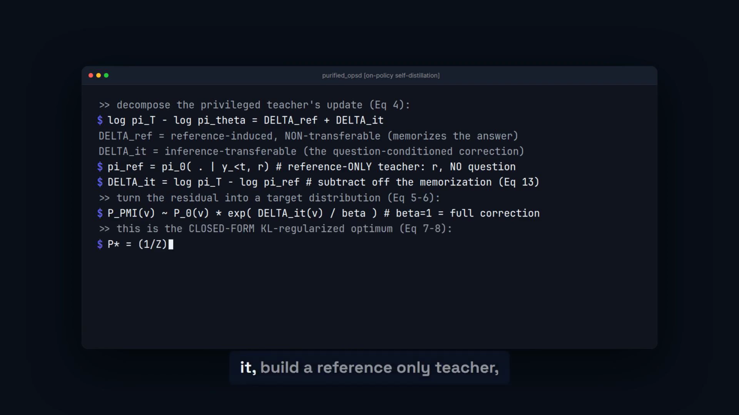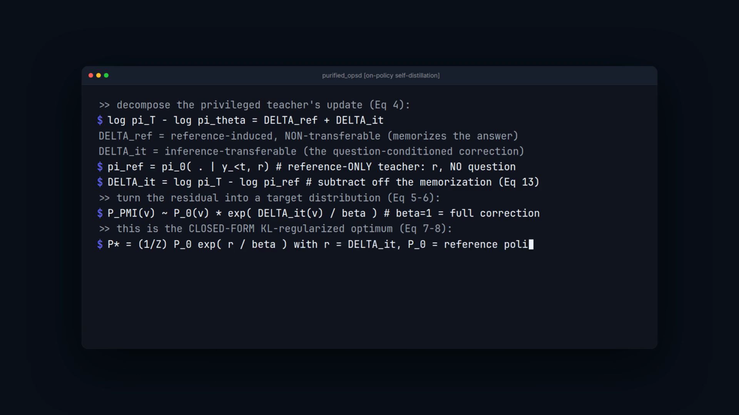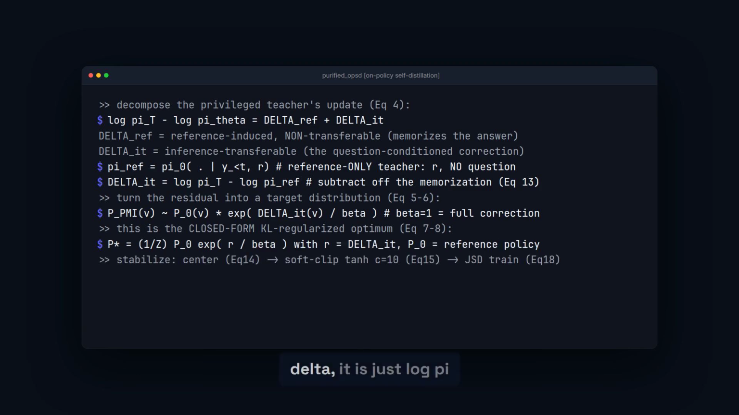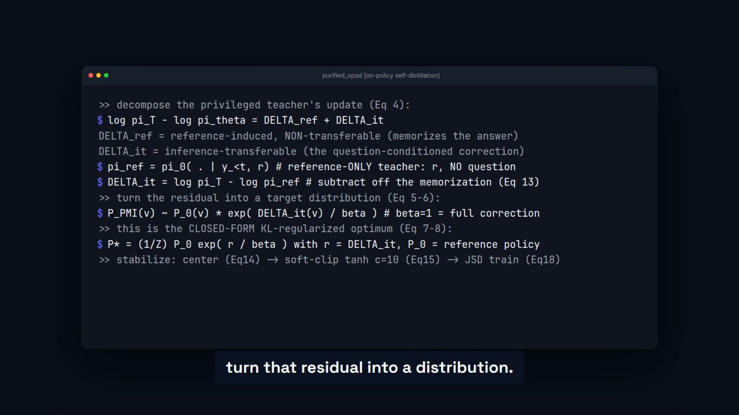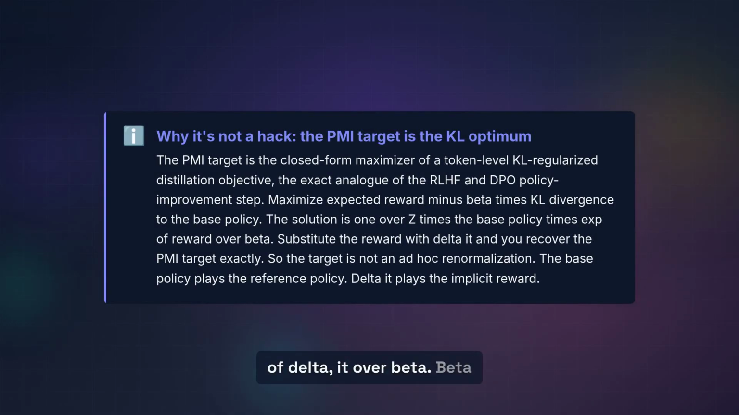To isolate delta it, build a reference-only teacher, the same base model conditioned on the reference alone, no question. Then delta it is just log pi teacher minus log pi reference. Now turn that residual into a distribution. The PMI target is proportional to the clean base policy times exp of delta it over beta. Beta 1 means full correction. Larger beta stays closer to the base.